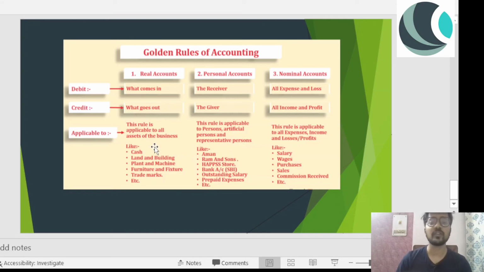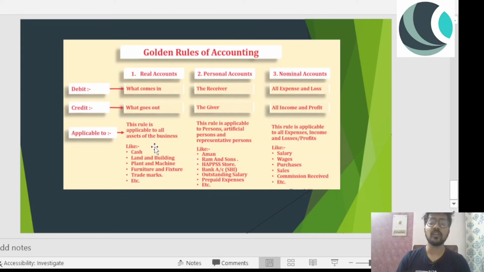Firstly, real account. Real account is for the assets of the business. So if I own a business, assets will be the real account, and debit what comes in, and credit what goes out. As I told you, for example, cash account, that is coming because we are selling out some machinery. Cash account debit to plant and machinery. Second is the personal account, the account of me or any other person involved in any transaction. So here the second rule will be applied for personal accounts. Debit the receiver, credit the giver. If I am giving money to Aman, so Aman account debit to Gaurav, right? That will be the transaction of personal account.